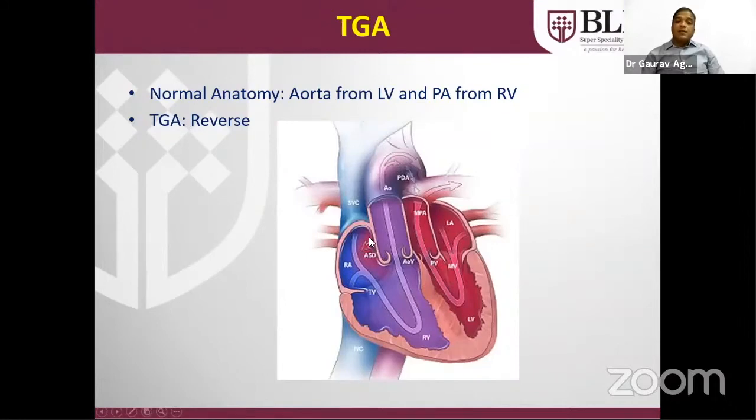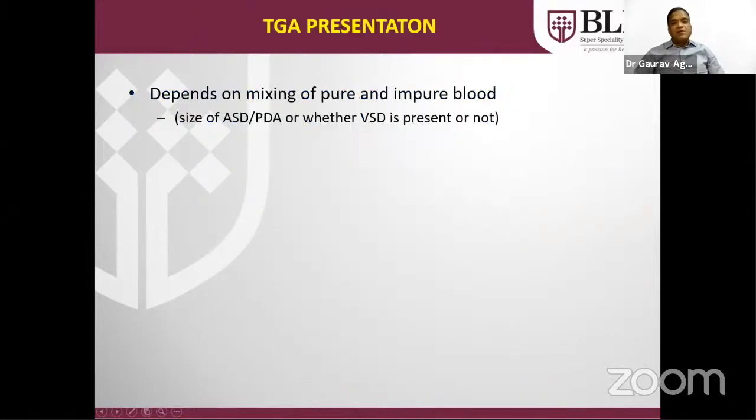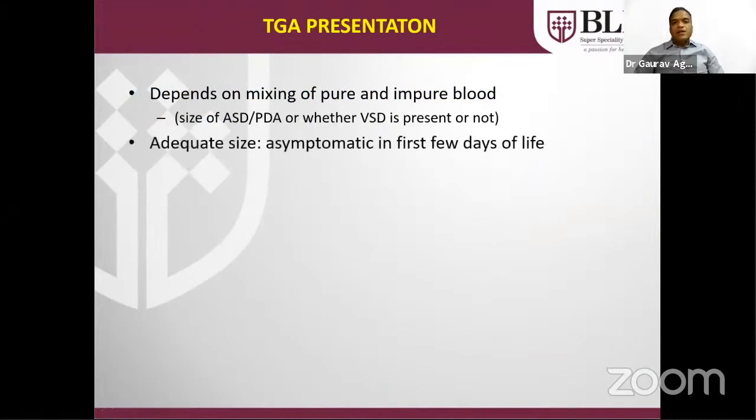If the patient has a good size ASD with no VSD and PDA, the patient will not be symptomatic in the early phase of life. If the ASD is also restrictive, the patient will be in a shock-like state. The presentation will depend on the type and size of the mixing. If adequate size, asymptomatic in the first few days of life. If not, the patient will be deeply cyanosed and will present in shock.